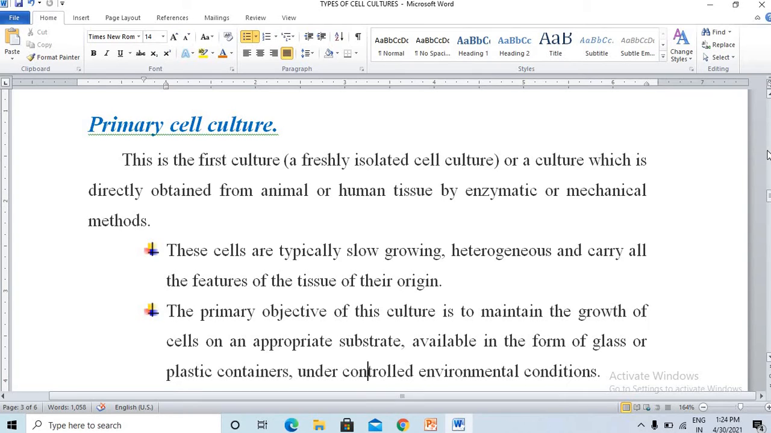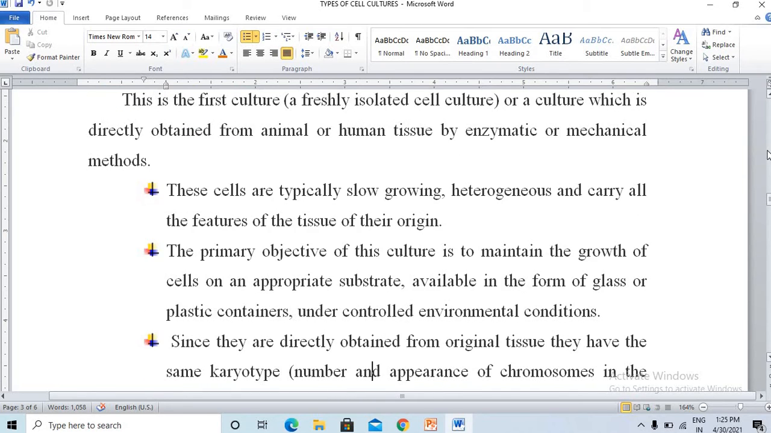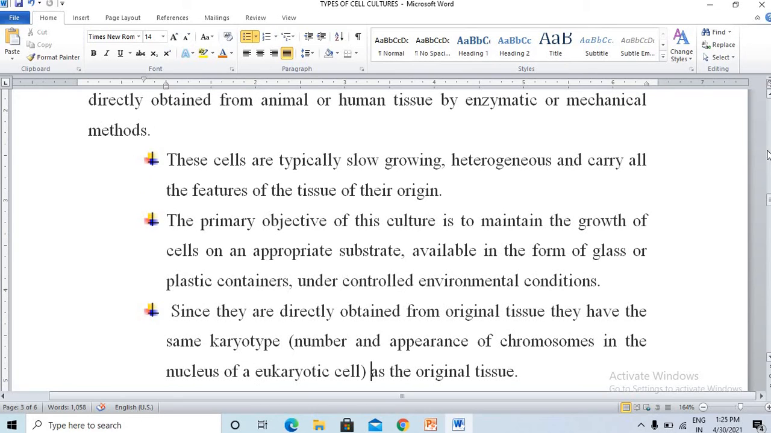So these cells are typically slow growing. These primary cell culture cells are typically slow growing. It is heterogeneous and carries all the features of the tissue of origin. The primary objective of this culture is to maintain the growth of cells on an appropriate substrate.